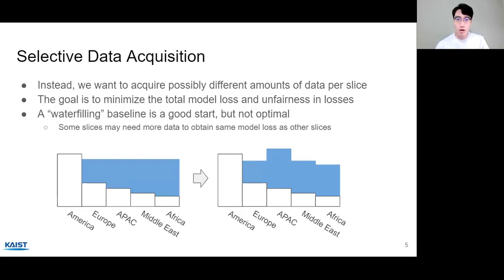So how do we achieve the goal? Well, a water filling strategy that acquires data such that all slices have equal amounts of data in the end is a good starting point, as in the bottom left figure, but it's not optimal. That's because some slices may need more data to obtain the same model loss as other slices, because the data is just different. For example, on the bottom right, you may need to acquire more data for APAC customers compared to other countries in order to have a better loss and unfairness.